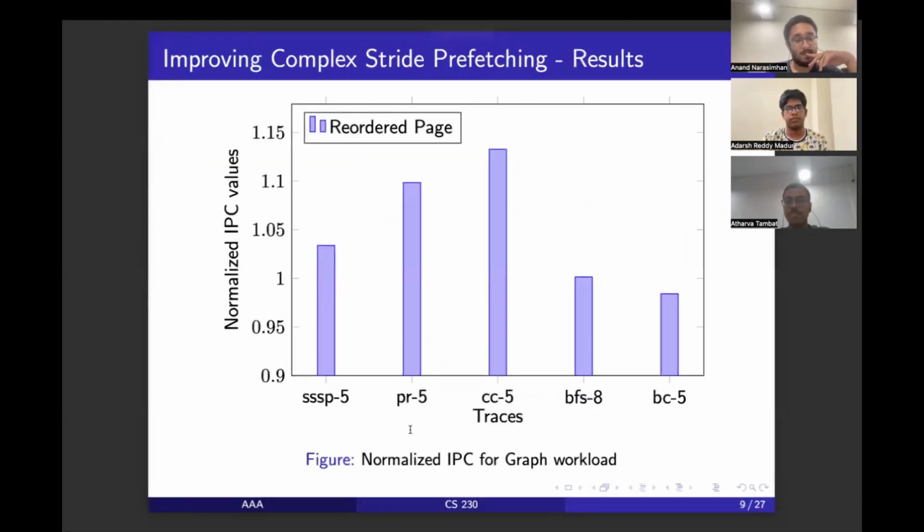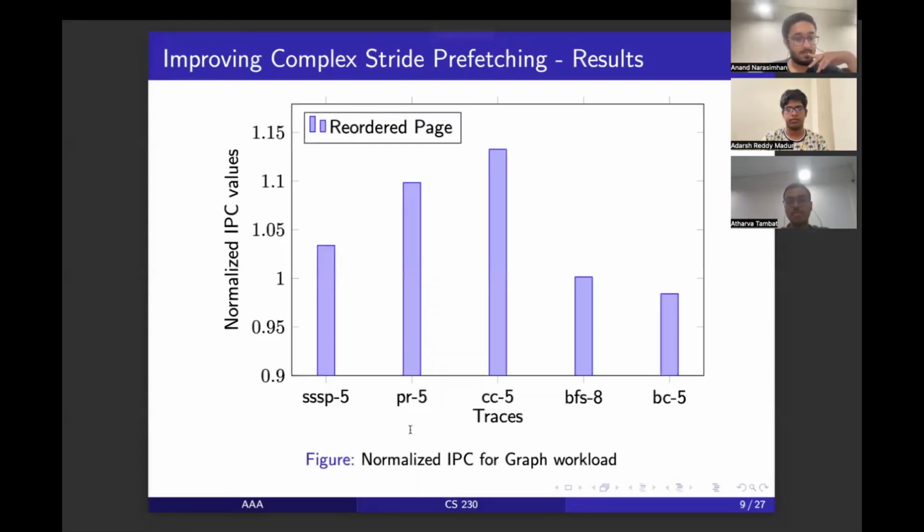Another miscellaneous change that we made here was reordering the checks of whether a particular stride belongs to a particular class. First, the complex stride was being checked at a third level, after constant stride and global stride. So we made the complex stride check first, then the constant stride, and then the global stride.